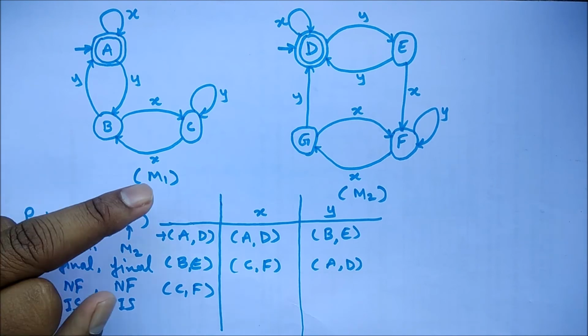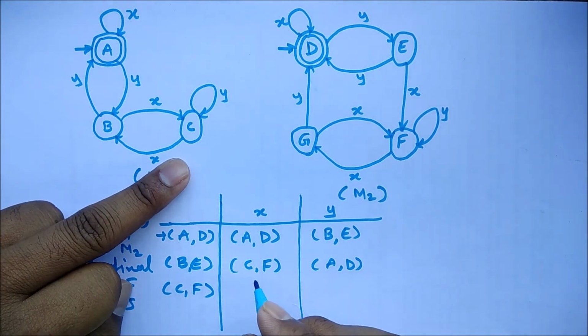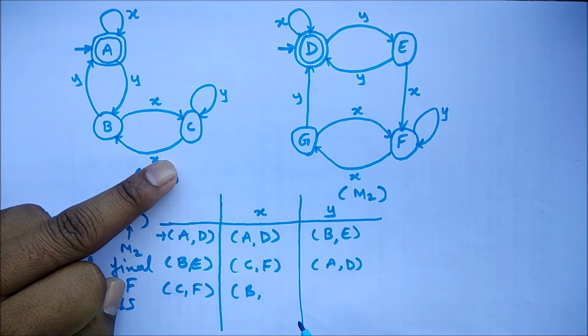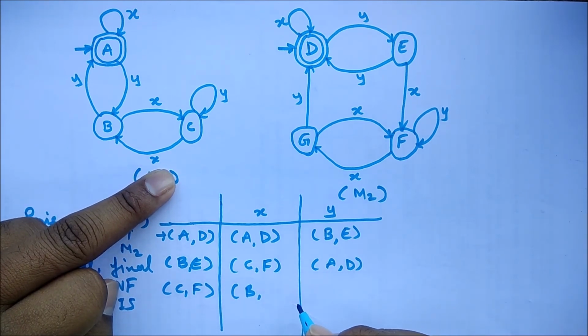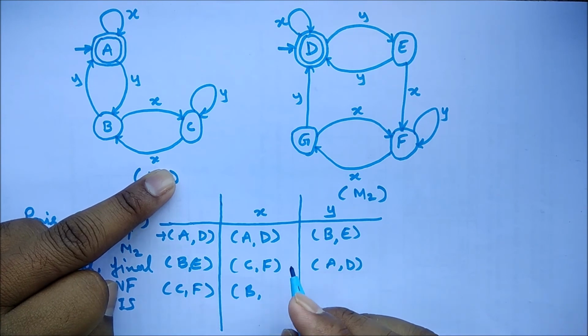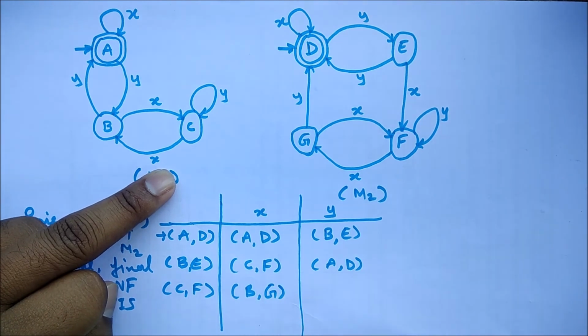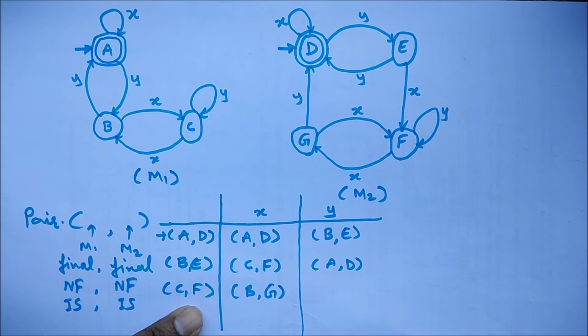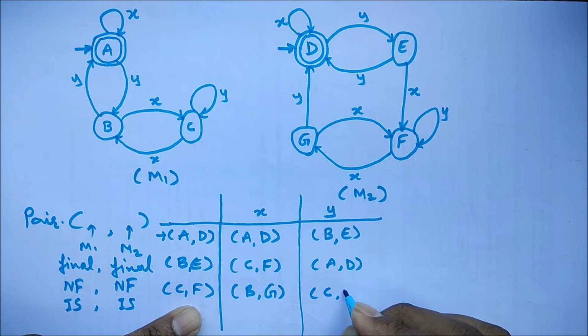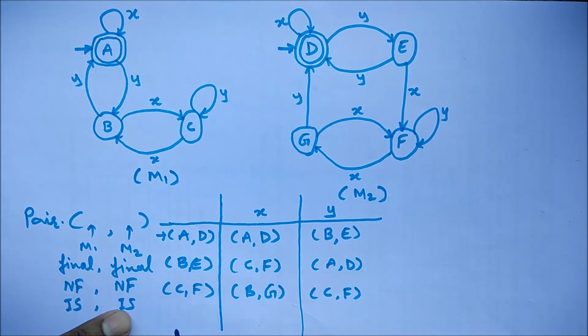Let's see. C is transiting to B with X, and F is transiting to G with the input X. C is transiting to C with Y, and F is transiting to F with input Y. Out of all the pairs we received, BG is the new pair you can see here.